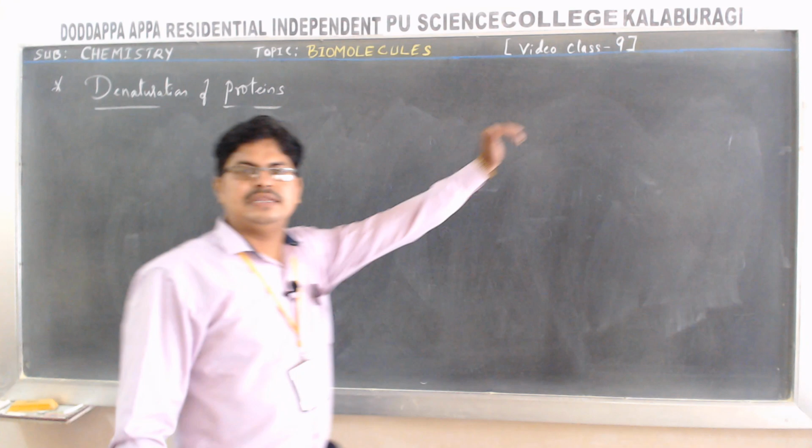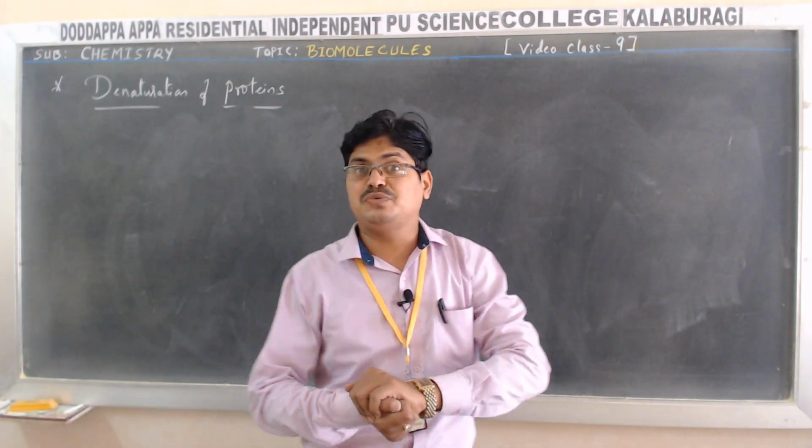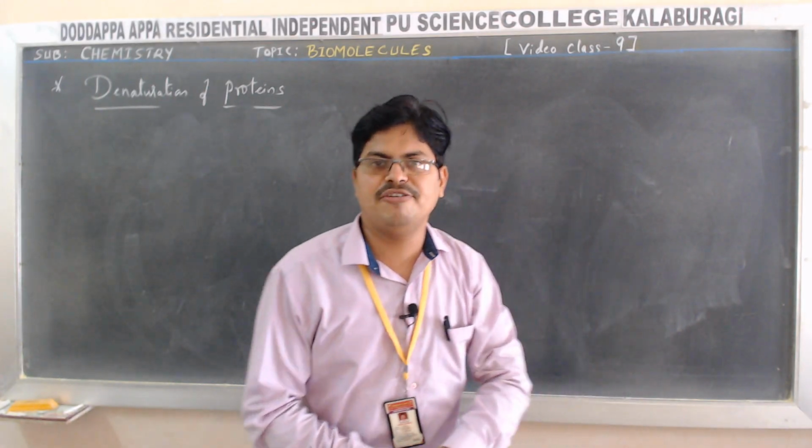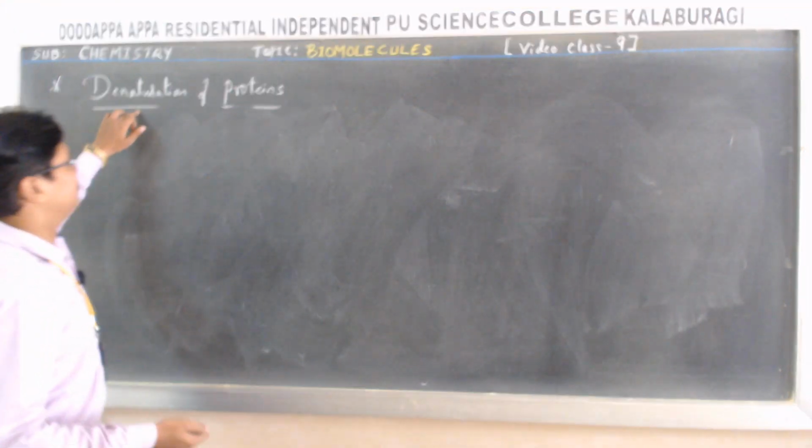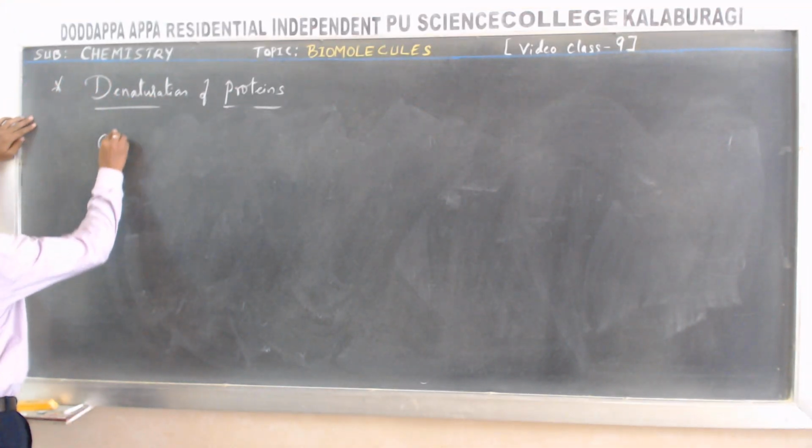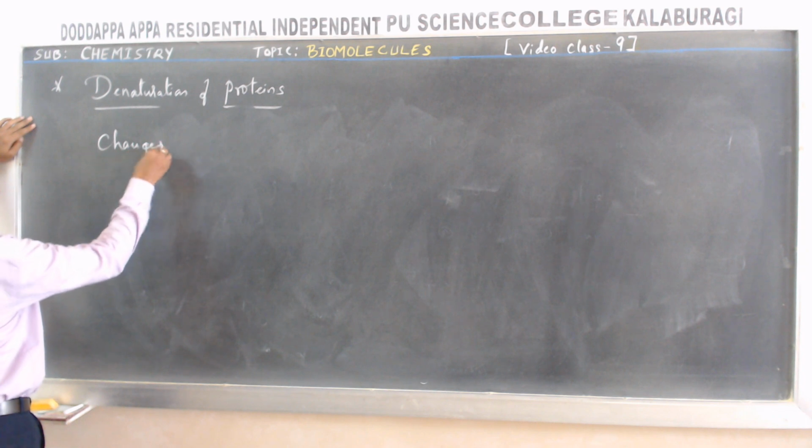Okay students, now let us know what are the changes which take place during denaturation of protein.